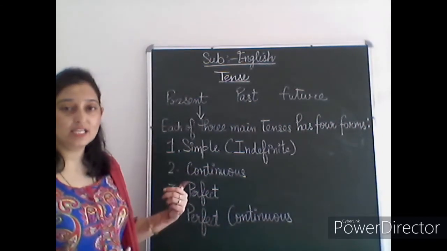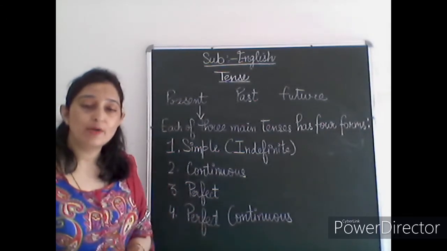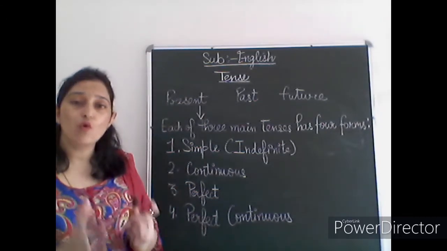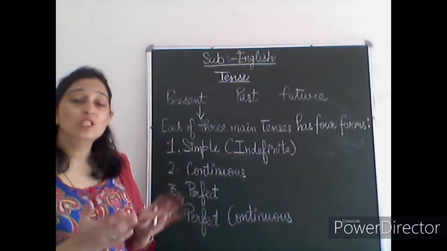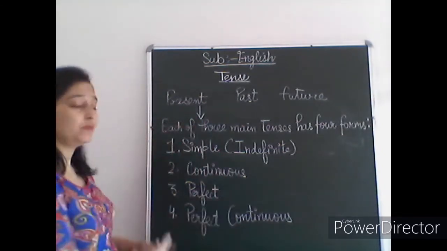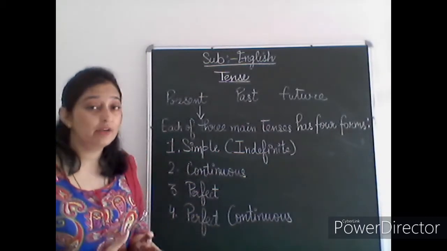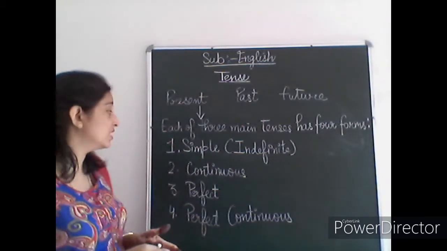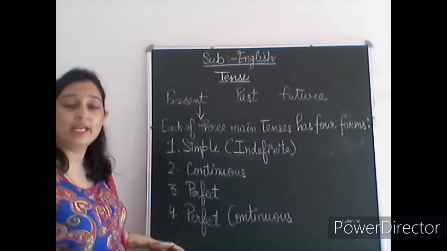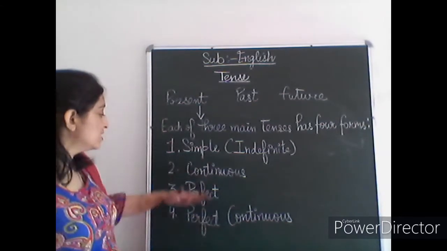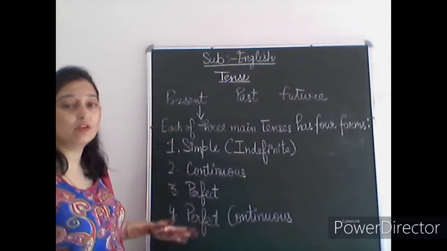Each main tense further divides into four main forms. This is the body of the tense, and we have to focus and concentrate on these four main types, because this is the framework of the tense.